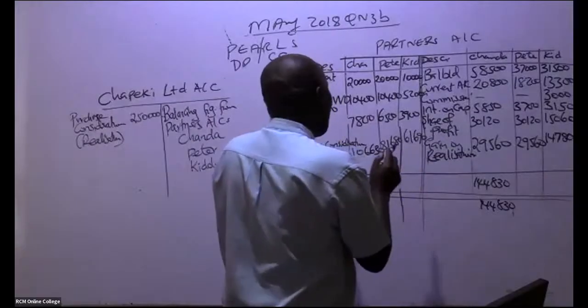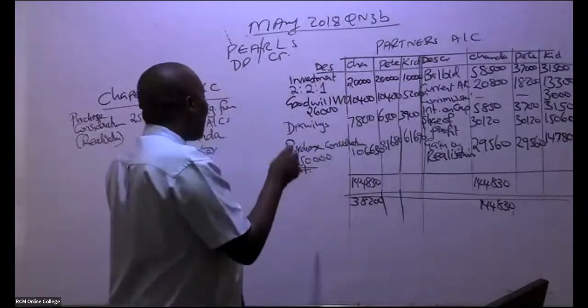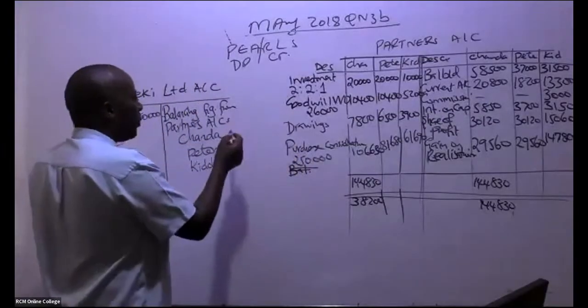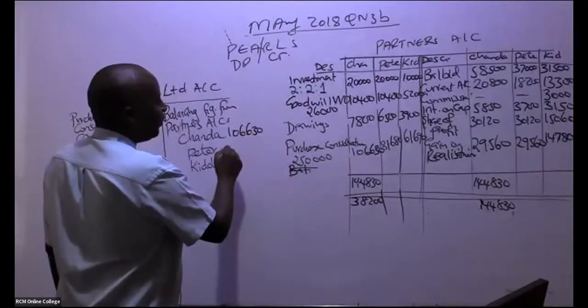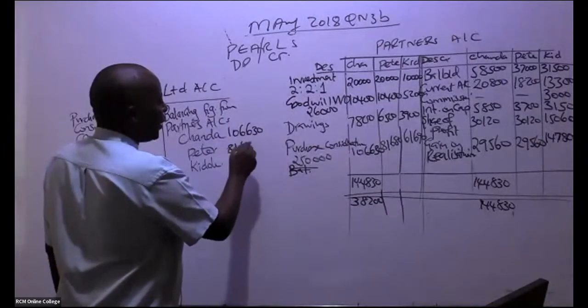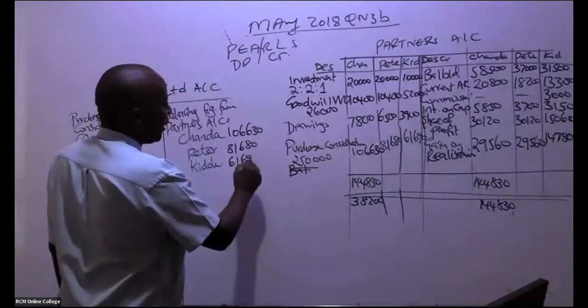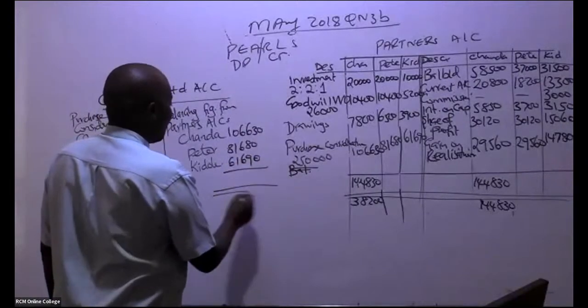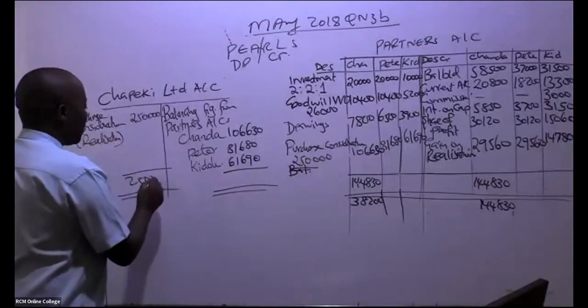So if you want to know whether you are correct, see whether the three figures are adding to 250,000. If they're not adding to 250,000, you have gone wrong. So 106,630, 81,680, 61,690. So this account should always be self-balancing. Very easy.